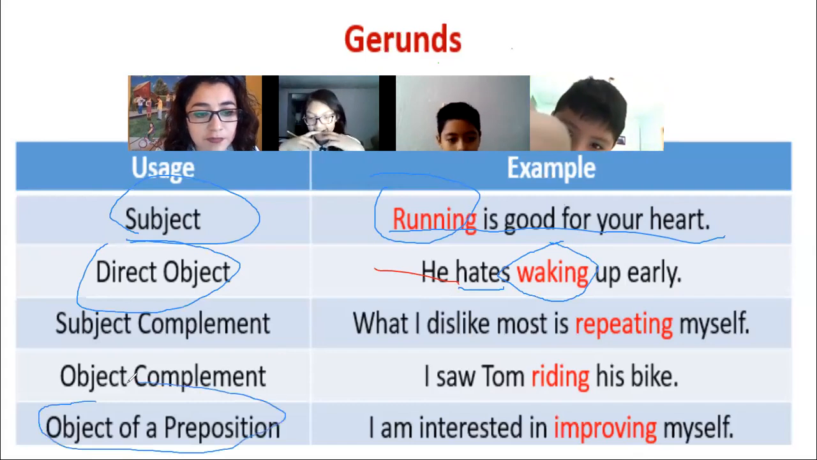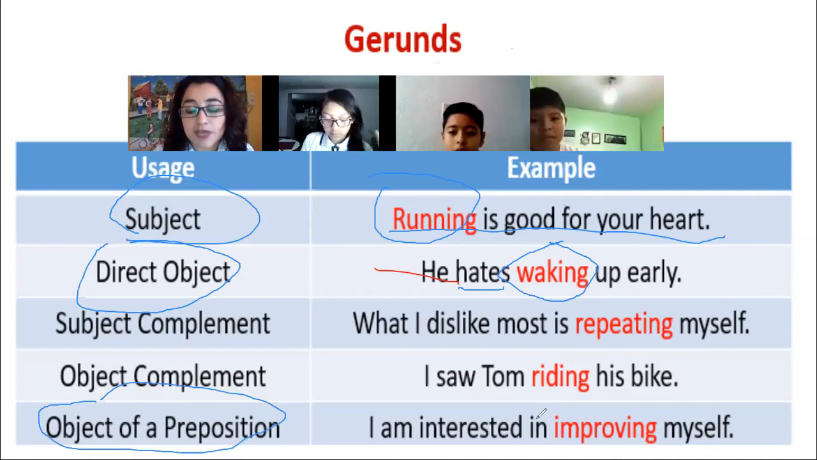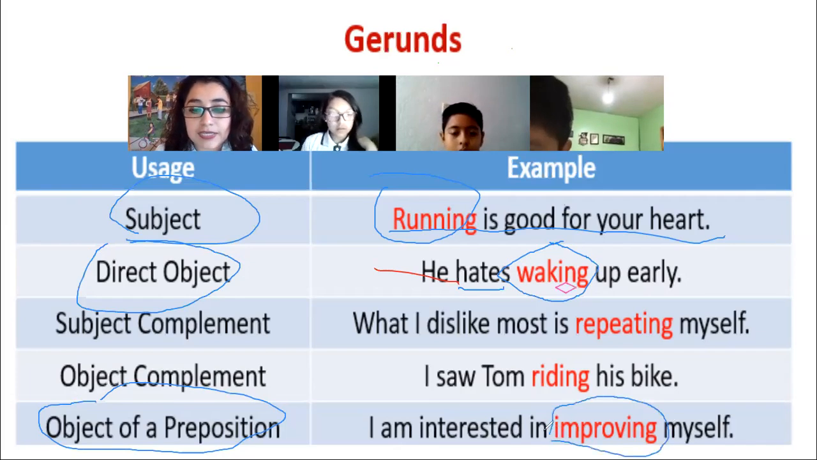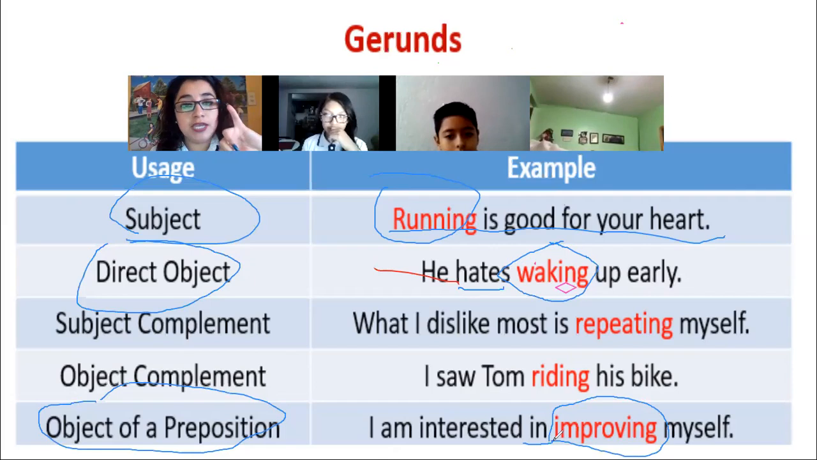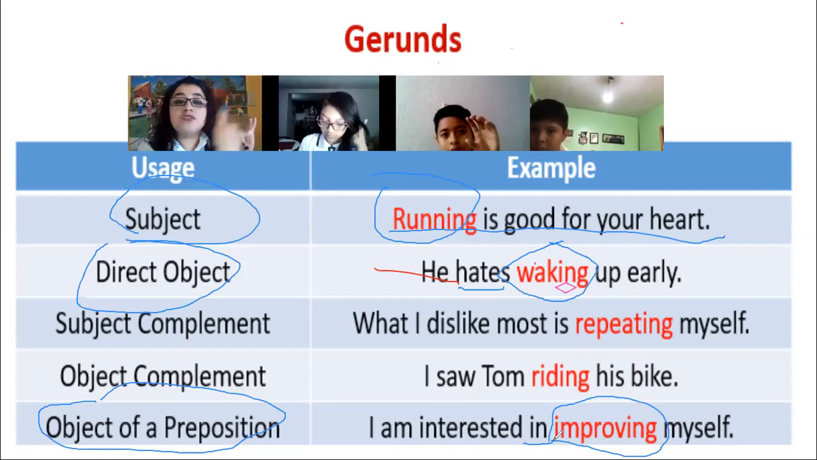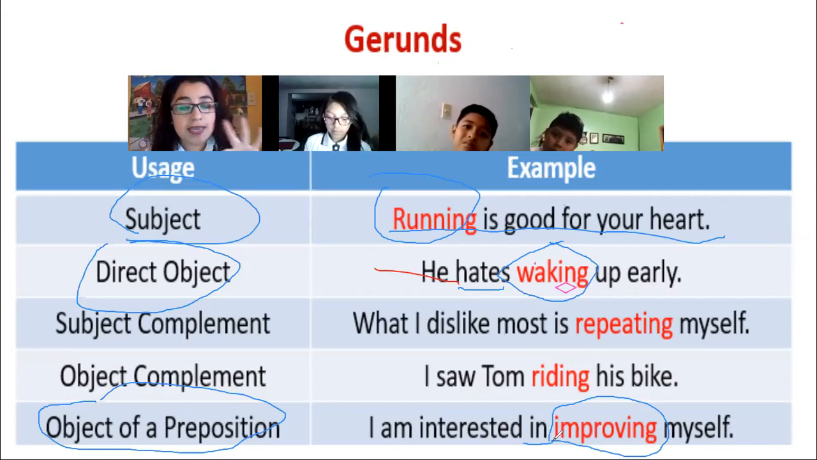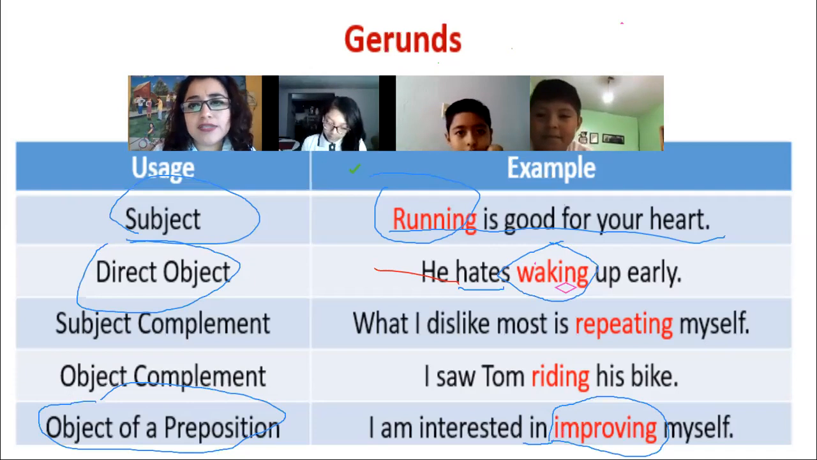And the last one, object of a preposition. "I am interested in improving myself." If you can see, here we have the gerund. And the most important thing is that before the gerund, we have a preposition, okay? It's not a verb, it's a preposition. So again, subject is when the gerund is at the beginning, object is when you have a verb and next to that verb you have the gerund, and object of a preposition is when you have a preposition and then the gerund, right? But you say, teacher, what is a preposition?